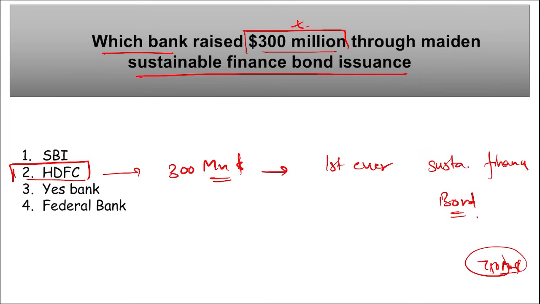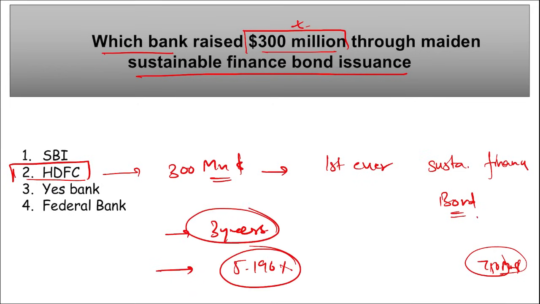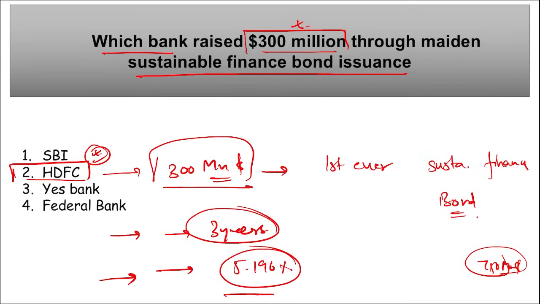As of now, $300 million will be raised, right? And this $300 million bond will have a maturity period of 3 years, and the interest on them will be 5.196%. Correct? Mark this. And these bonds will be issued by the bank's GIFT branch that will be listed on the India International Exchange. Correct? So HDFC Bank launched a $300 million first ever sustainable finance bond, and the tenure for them is 3 years, and they will have an interest rate of